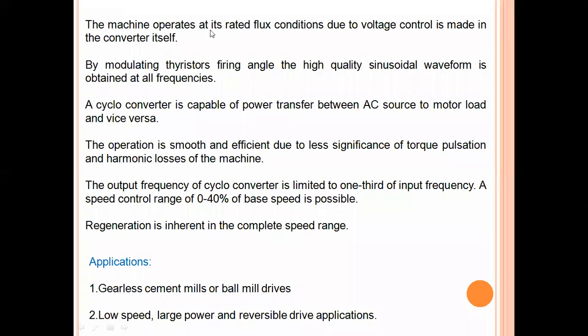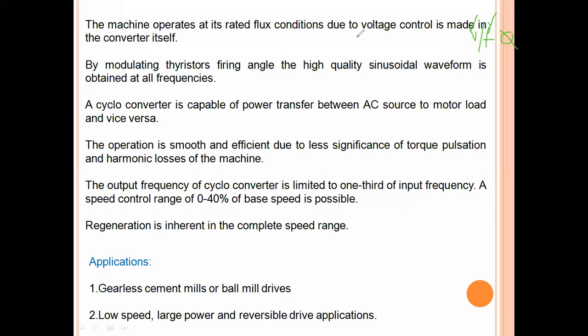See, you can see the machine operates at its rated flux condition. Voltage control is made because this is a converter which can produce variable voltage as well as variable frequency. So we have seen that the induction motor can operate in two conditions, that is constant V/F ratio, which is constant flux. This operating condition is very much producible with the cycloconverter because it has the capability of producing variable voltage and variable frequency. So this case is very much achievable.